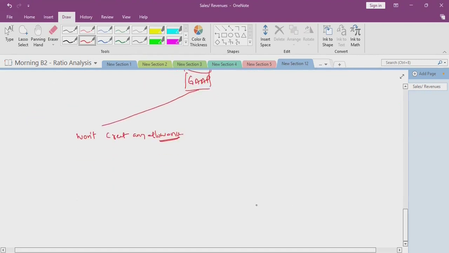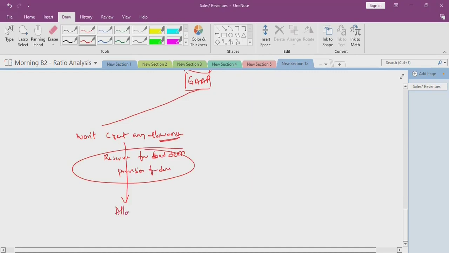Here, allowance in USA is called allowance for credit losses. In India, it is known as reserve for bad debts or provision for bad debts.